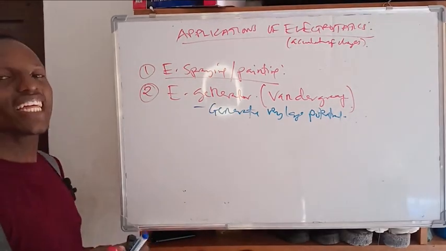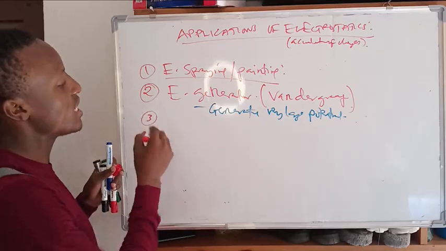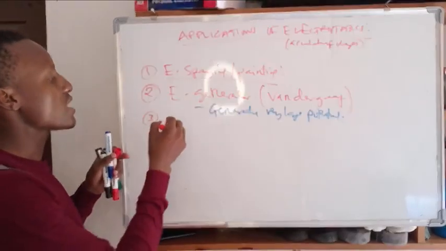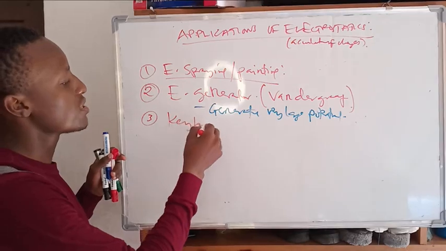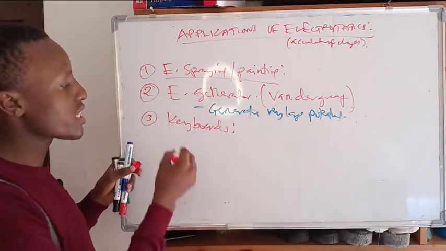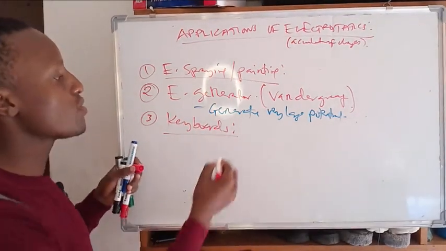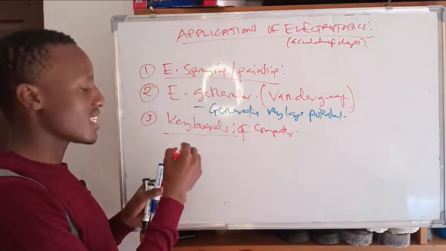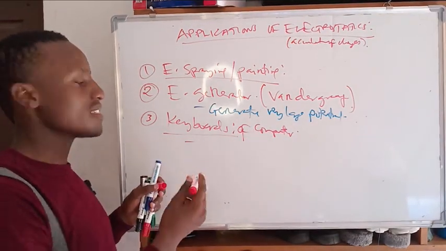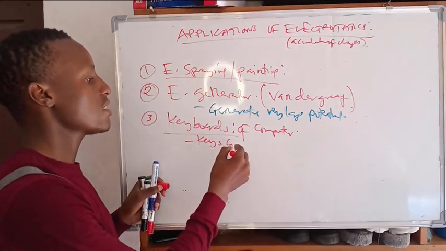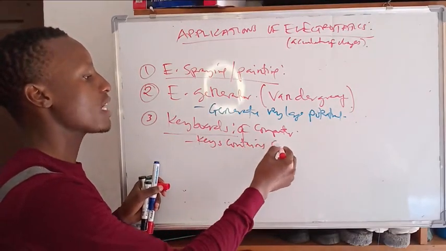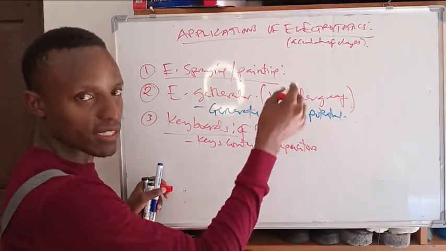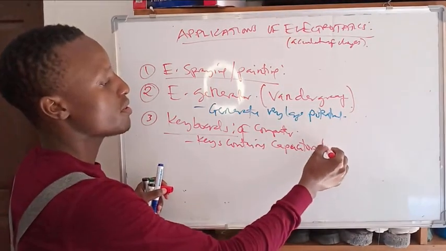So another use of electrostatics, even in computers, computer keys, the keyboards. What happens to the keyboards? Keyboards of the computer. Those keys contain capacitors below them.